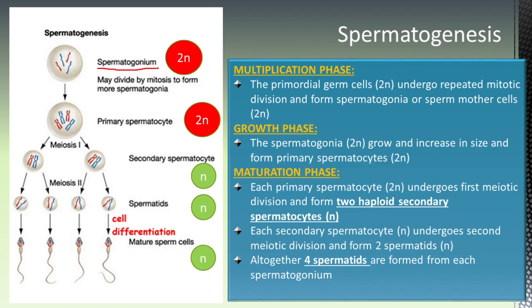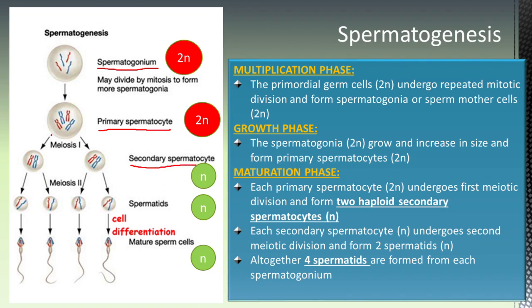During the second phase, that is the growth phase, the spermatogonium will grow and increase in size and form the primary spermatocyte. The primary spermatocyte is again diploid. During the third phase, that is the maturation phase, each primary spermatocyte will undergo the first meiotic division and form the haploid secondary spermatocyte.